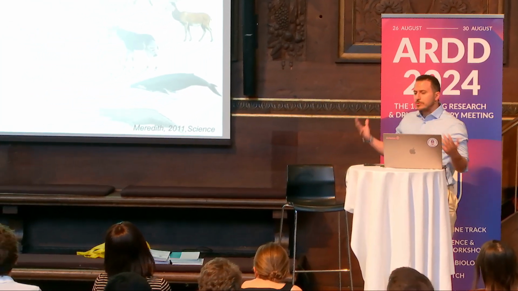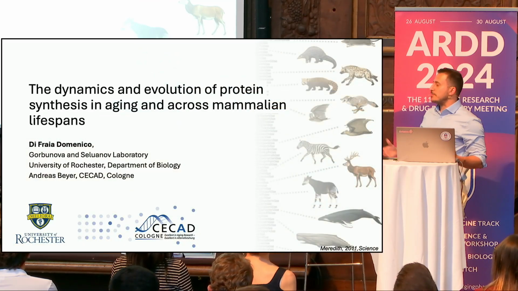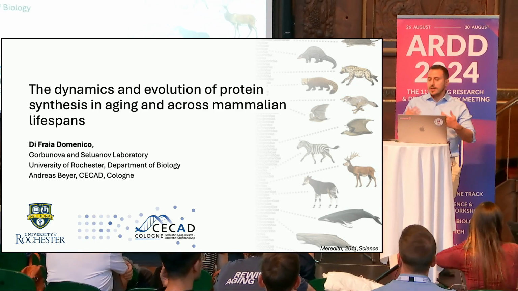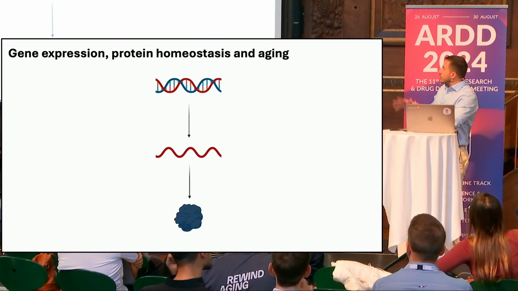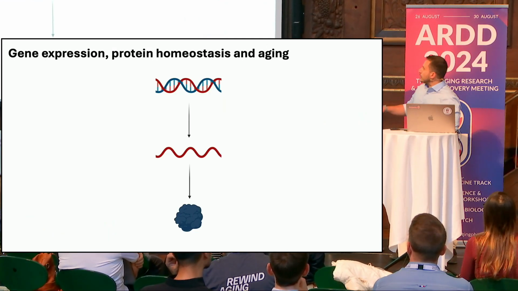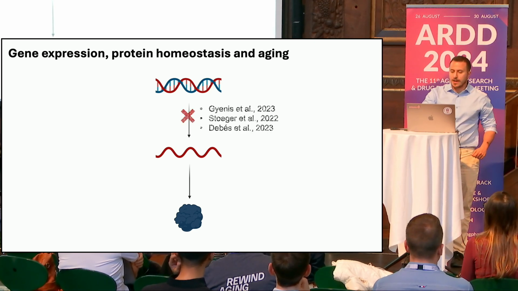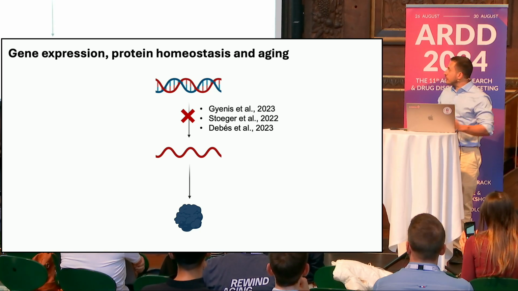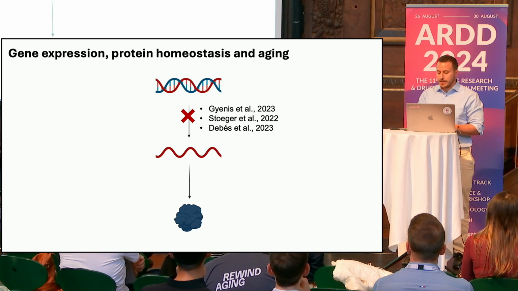And today I want to talk in general, we already saw about axolotl, but in general, what is regulating the dynamic of protein synthesis across mammalian species and what are the implications for the mammalian lifespan, basically. We know that aging actually alters all the patterns of the gene expression program, from genes to protein. And we are starting to understand how aging alters the general structure of the transcriptome with, for example, loss of expression of long genes, change in polymerase speed, and also stalling.